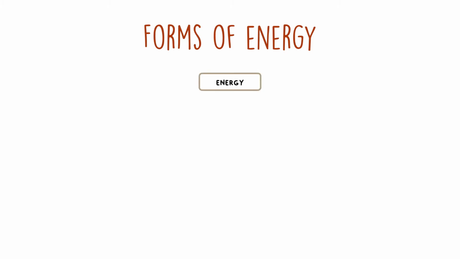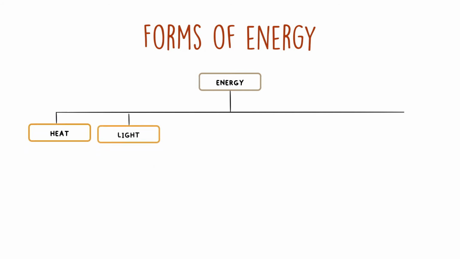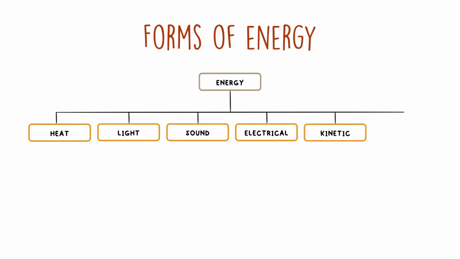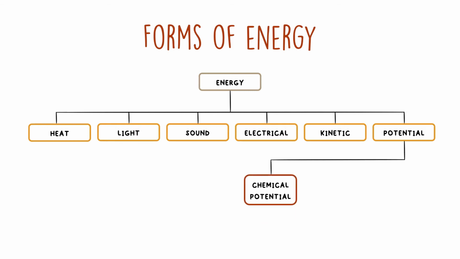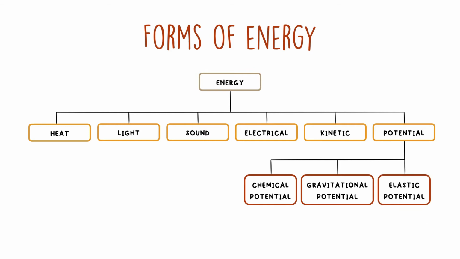There are different forms of energy and they can be used for various purposes. There's heat energy, light energy, sound energy, electrical energy, kinetic energy, and potential energy. And there are three types of potential energy, which are chemical potential energy, gravitational potential energy, and elastic potential energy.